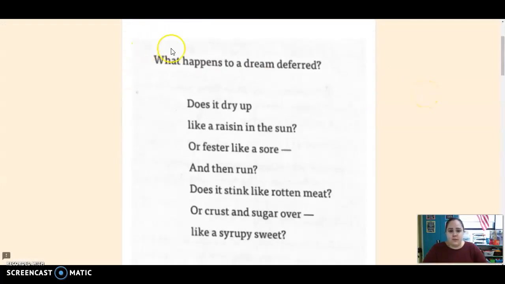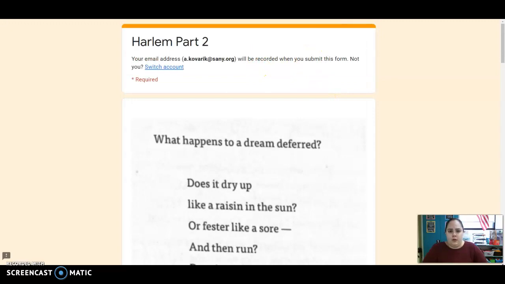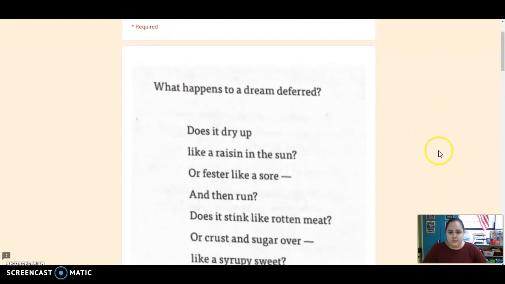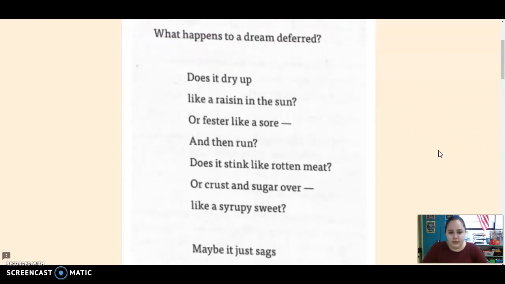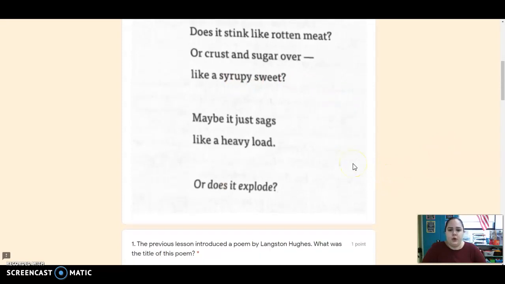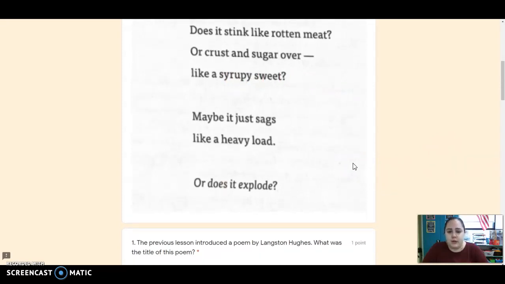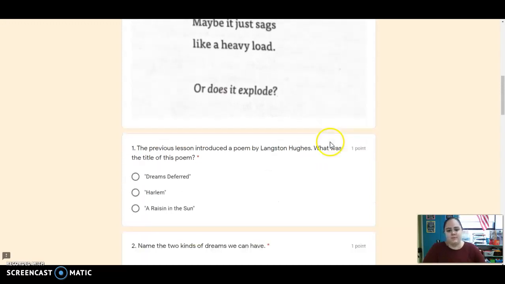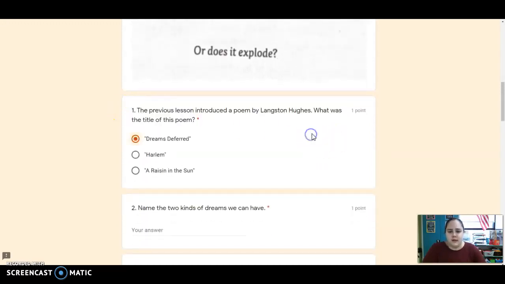All right, so I'm going to reread this poem. It says, what happens to a dream deferred? And this is called Harlem, and it's written by Langston Hughes. What happens to a dream deferred? Does it dry up like a raisin in the sun? Or fester like a sore and then run? Does it stink like rotten meat? Or crust and sugar over like a syrupy sweet? Maybe it just sags like a heavy load. Or does it explode?